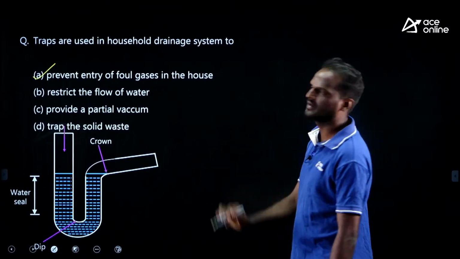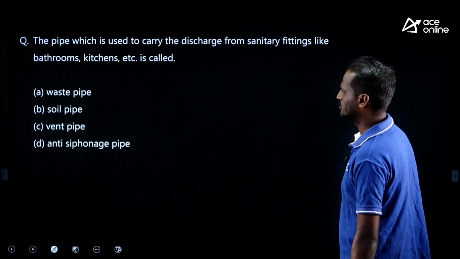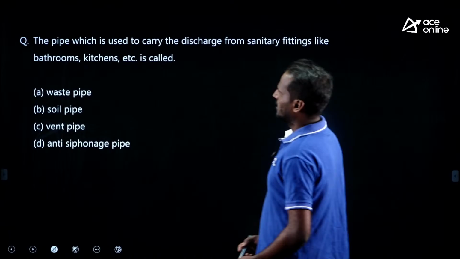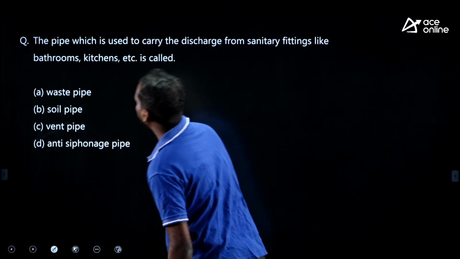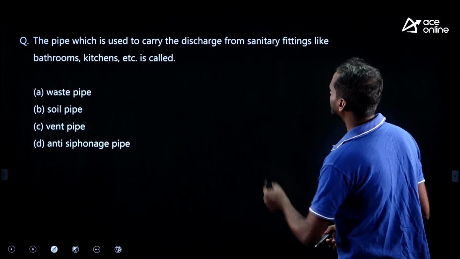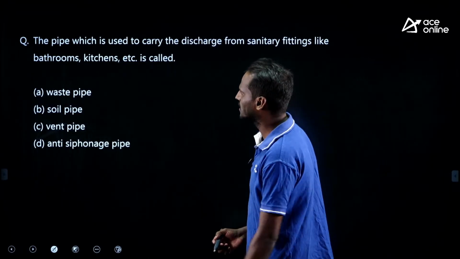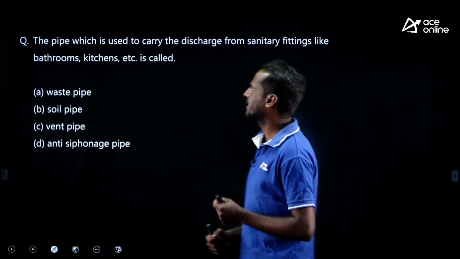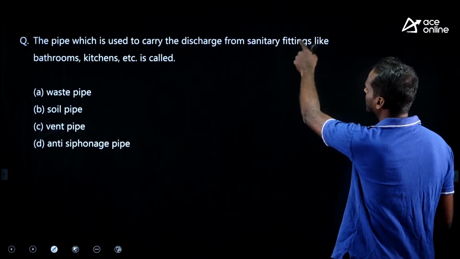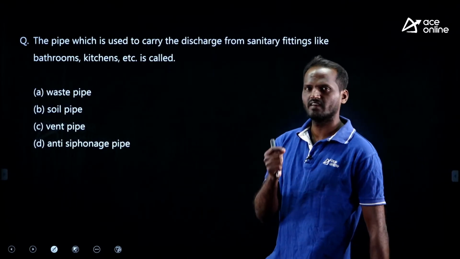This is what a trap, basic idea of trap. Okay, the next question, look at this: the pipe which is used to carry the discharge from sanitary fittings like bathrooms, kitchens, etc. is called. What is that kind of a pipe which carries discharge from the sanitary fittings, my dear? Which is a waste pipe.